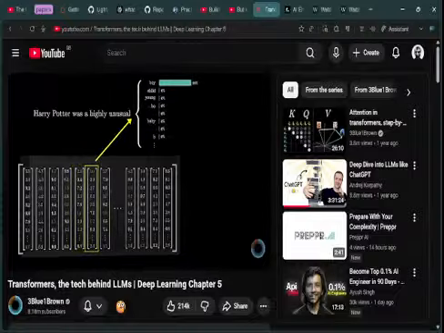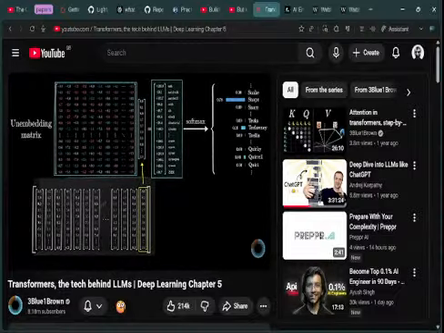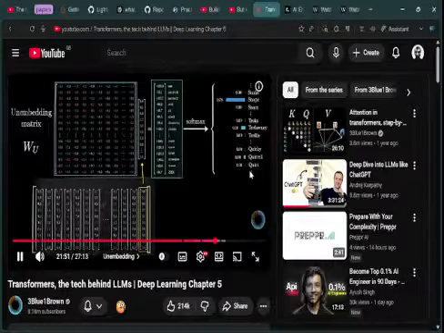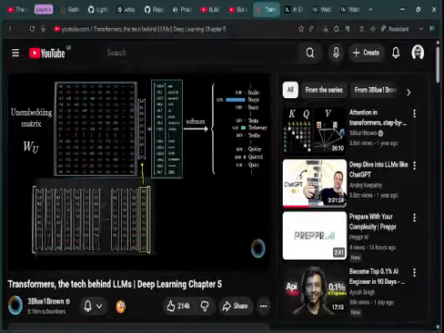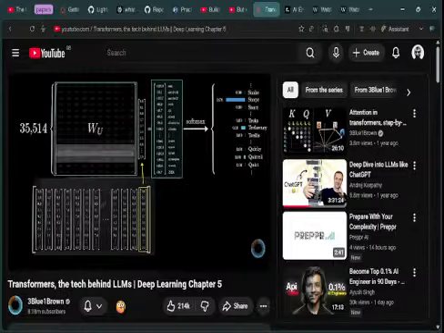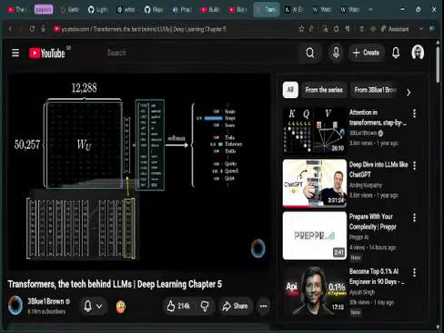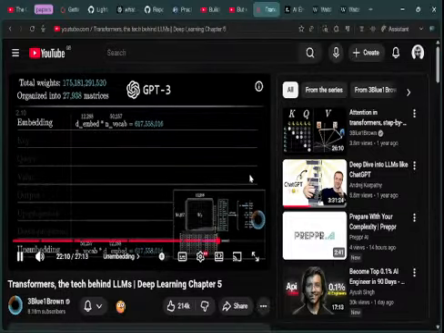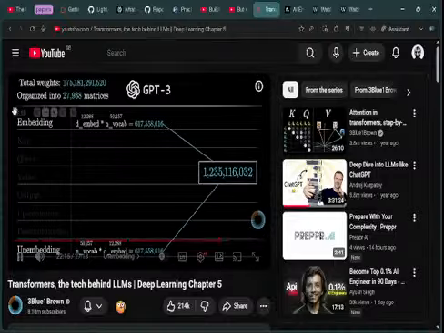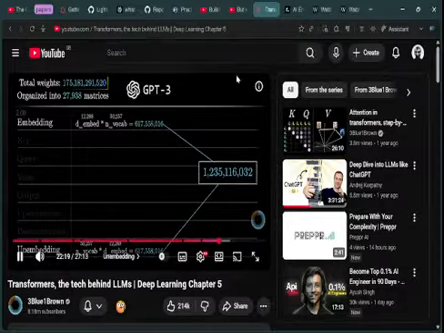There's a lot more to be said about training later on, but I just want to call that out right now. This matrix is called the unembedding matrix, and we give it the label WU. Again, like all the weight matrices we see, its entries begin at random, but they are learned during the training process. Keeping score on our total parameter count, this unembedding matrix has one row for each word in the vocabulary, and each row has the same number of elements as the embedding dimension. It's very similar to the embedding matrix, just with the order swapped, so it adds another 617 million parameters to the network, meaning our count so far is a little over a billion. A small but not wholly insignificant fraction of the 175 billion that we'll end up with in total.